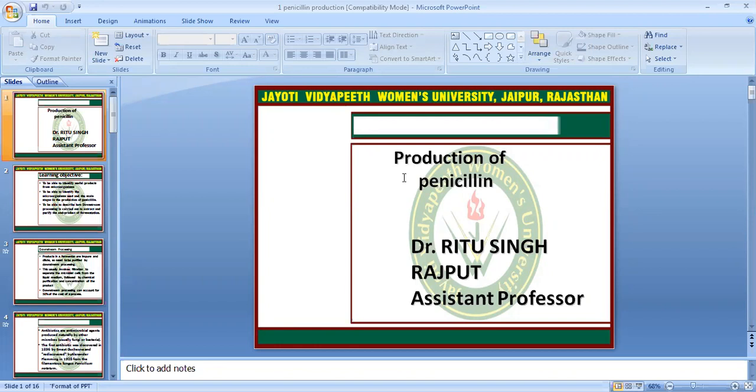Today we are discussing the production of penicillin. How to do production of penicillin. This is an antibiotic.